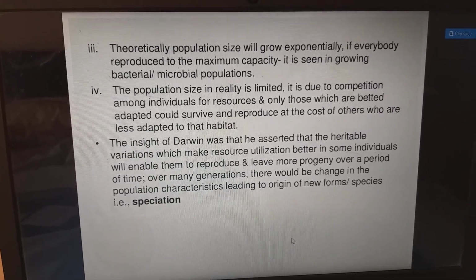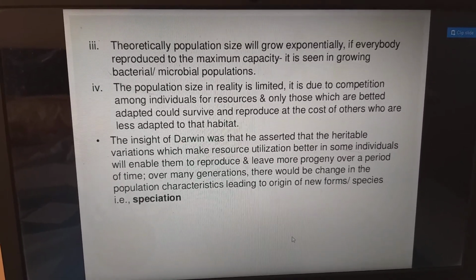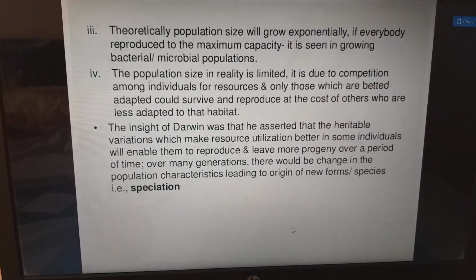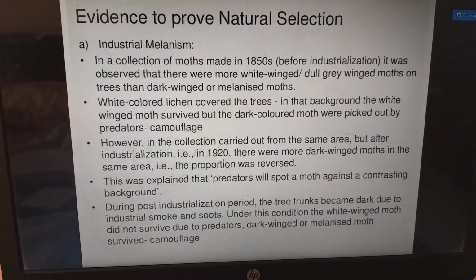There would be a change in the population characteristics, leading to the origin of new species, which we call speciation. Coming to the next, evidence to prove natural selection.